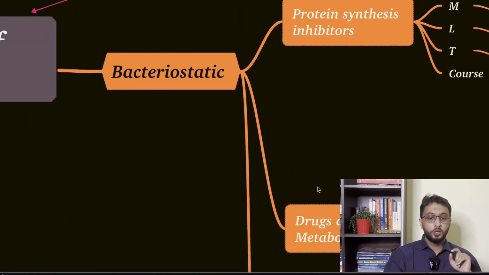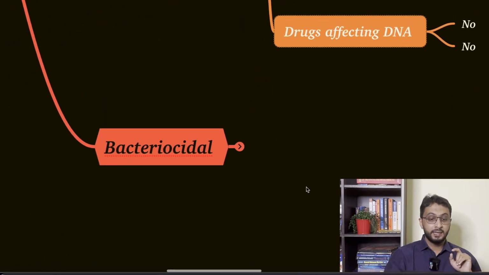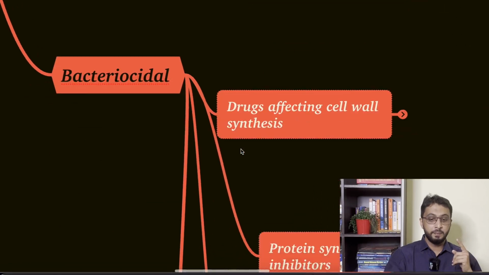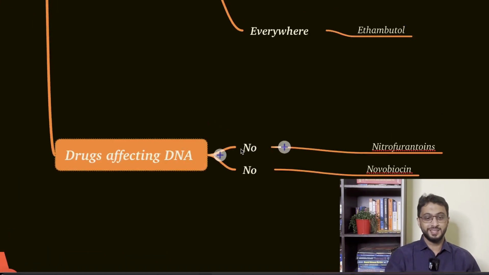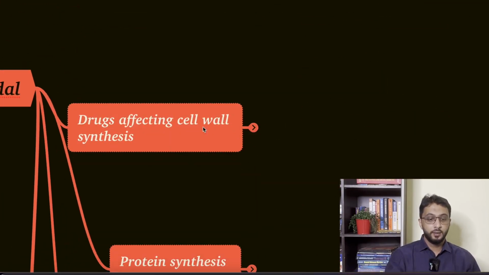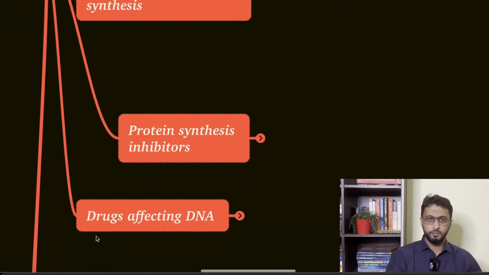So that was about bacteriostatic drugs. Now bactericidal, that is killing the bacteria. Here you have to note that the drugs affecting cell wall synthesis, all of them are cidal. All the drugs which affect the cell wall synthesis are cidal. Beta-lactams, cephalosporins, all those are cidal antibiotics. Now vancomycin, bacitracin, all.